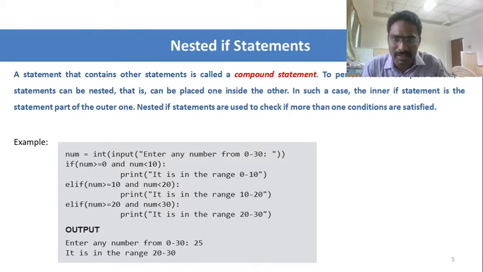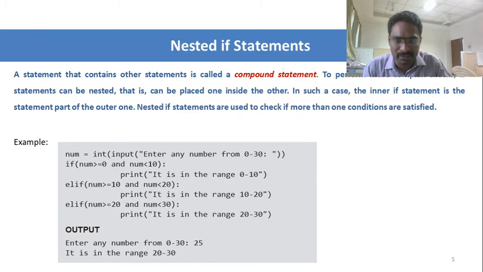So here I'm going to check whether the number is in the range of 0 to 10, then 10 to 20, and then 20 to 30. For this I have specified a condition. I am getting an integer input from the user at runtime using a variable num. Then I check whether num is greater than or equal to 0 and num is less than 10. So if the number is between 0 and 9, then it is in the range of 0 to 10.